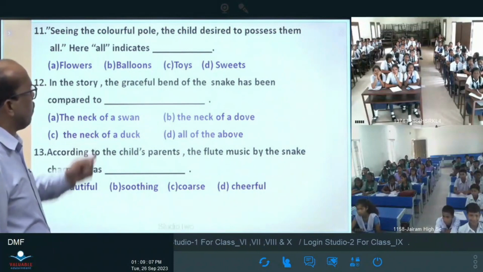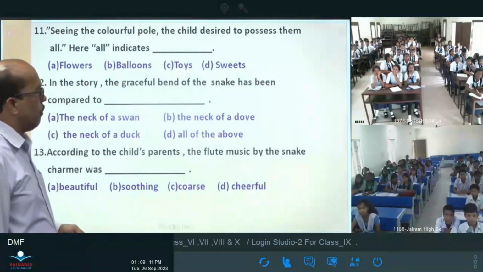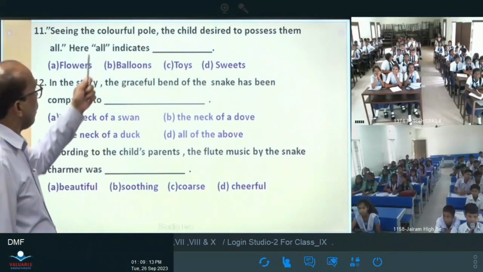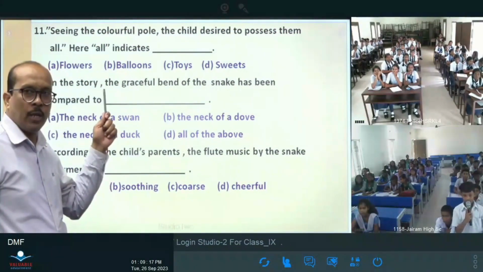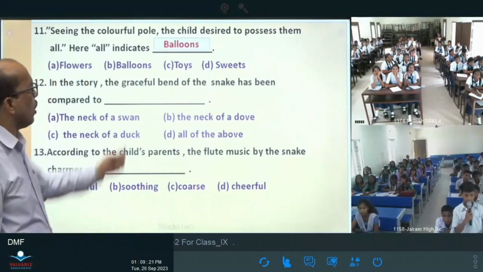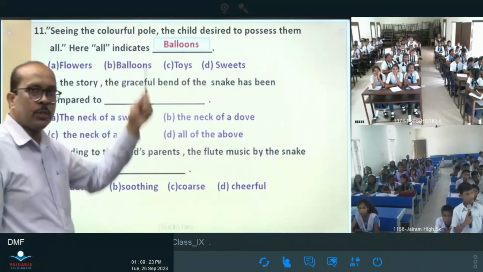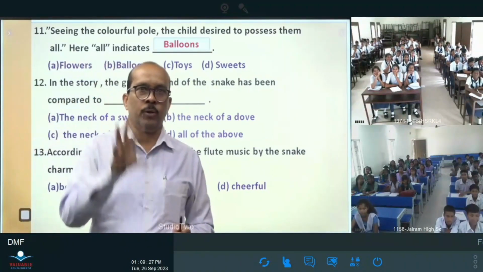Seeing the colorful poles, the child decided to possess them. Here, it means toys? Colorful poles. You see, colorful poles. Balloons. Okay, balloons. Colorful poles means balloons.